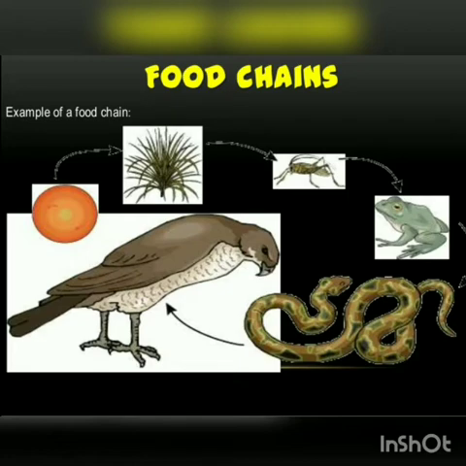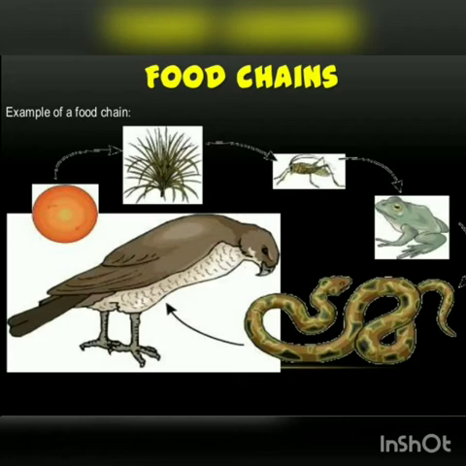So there's a food chain over here. Example of food chain: sun, then there's grass, then there's grasshopper, frog, snake, and there's an eagle. Which organism is producer over here? It is grass, because grass is preparing its own food with the help of sunlight by the process of photosynthesis.